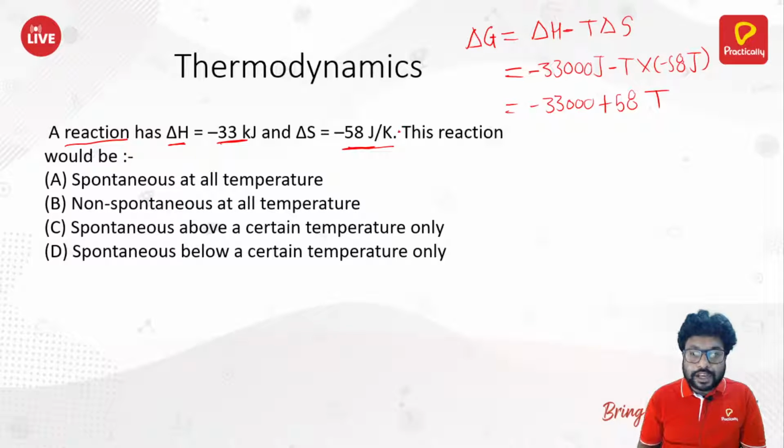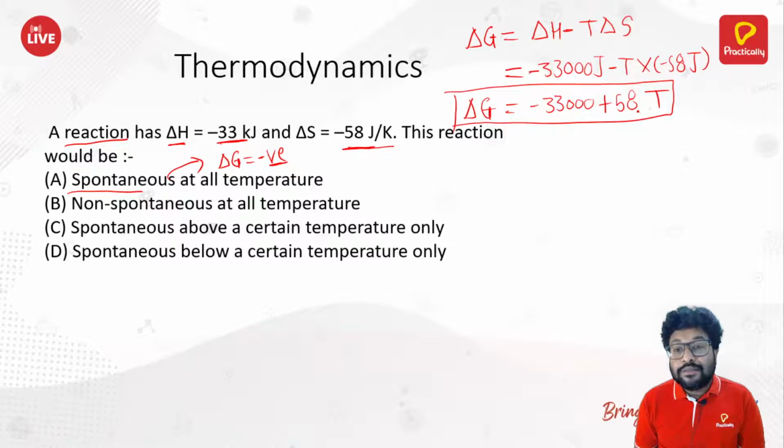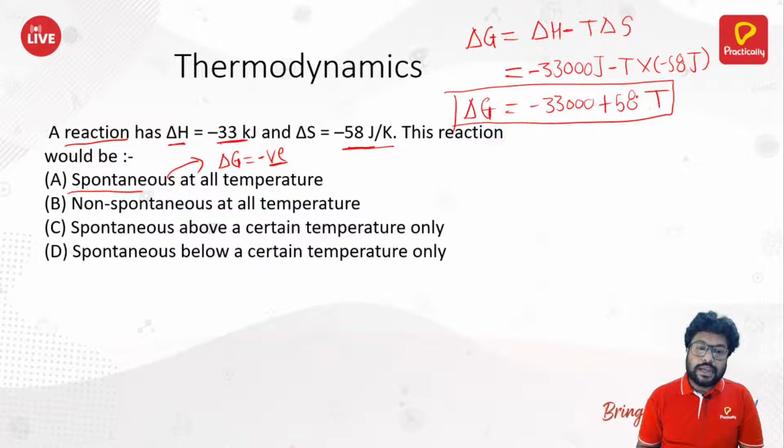So this is the equation that we have got for delta G. Now a reaction can be spontaneous if your delta G is negative. Now delta G can only be negative if this value, 58 into T, goes beyond 33,000, then and only then your delta G can be negative.